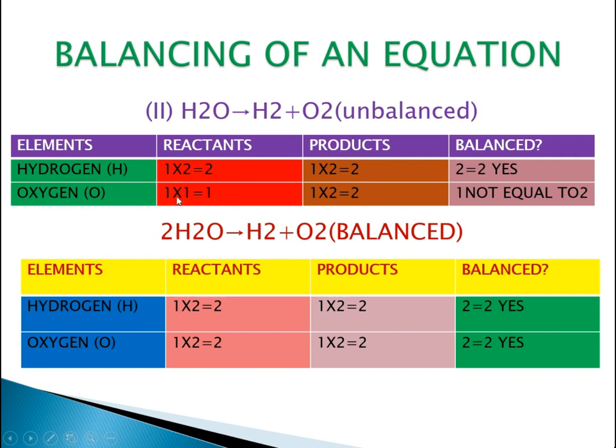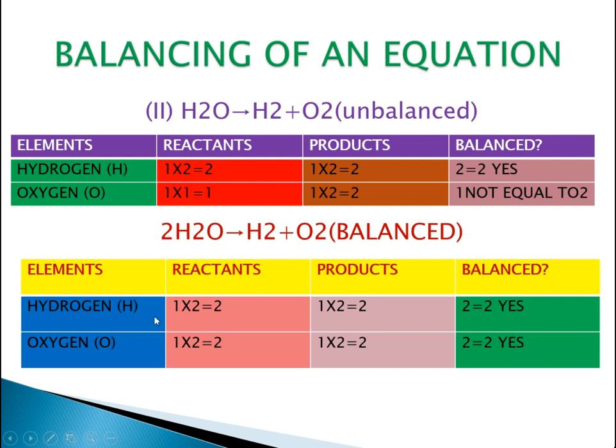Now oxygen. Oxygen has 1 into 1 on its reactant side and 1 into 2 on its product side. So 1 is not equal to 2. These are two different numbers, they are not similar, and that's why this is not balanced. Now we need to make it balanced. So how will we make it balanced? Let's see. In the next part we are saying that the equation has been balanced.